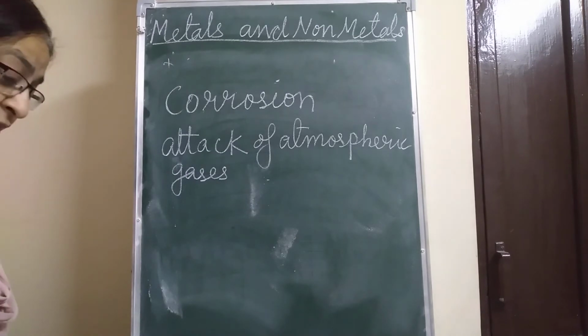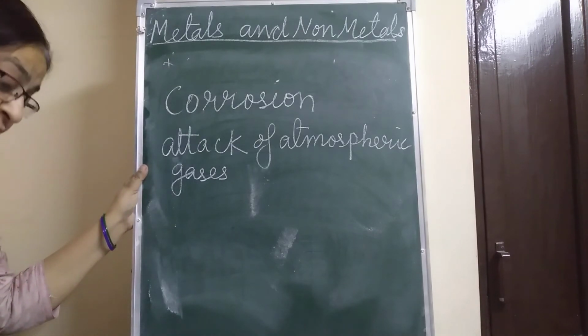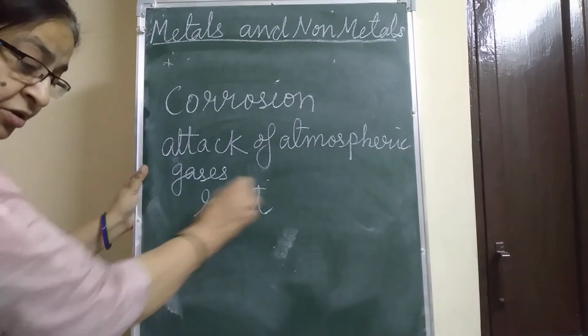Now about the iron. Iron reacts with oxygen and moisture present in the atmosphere to form a brown flaky substance which is known as rust.